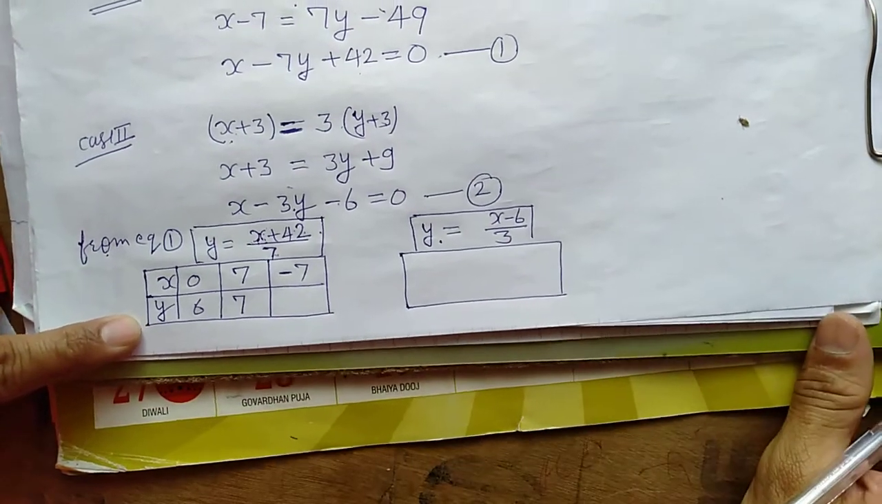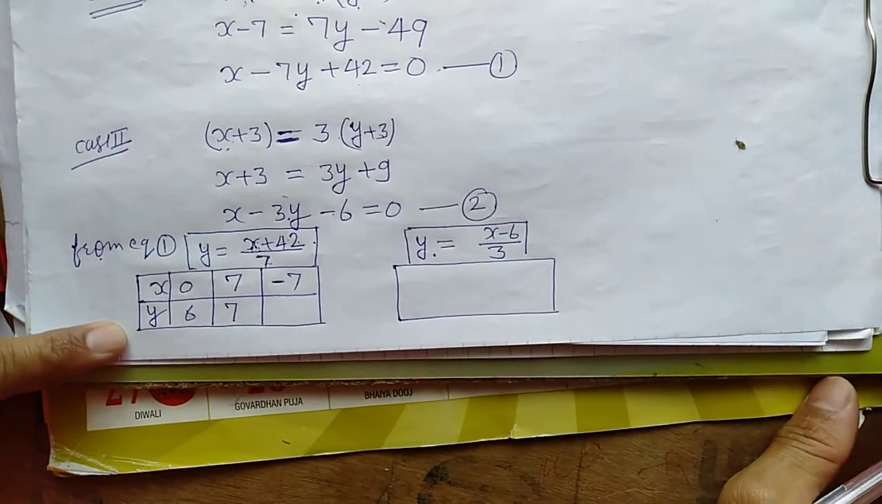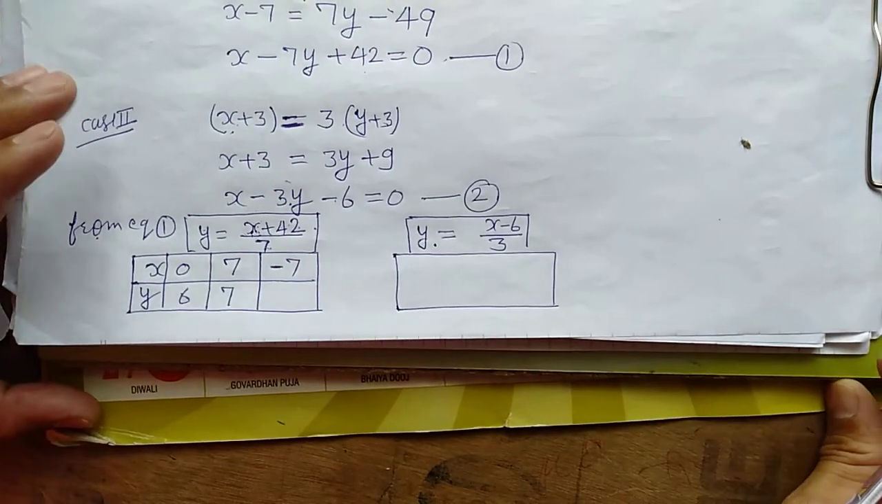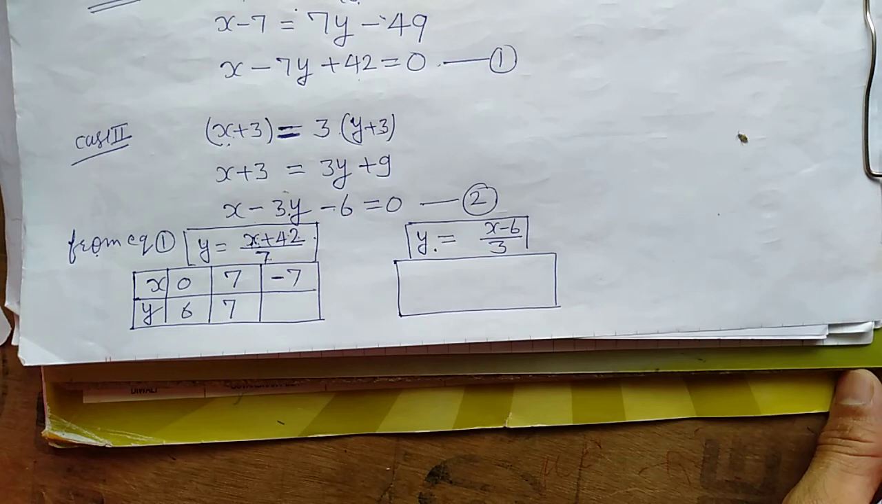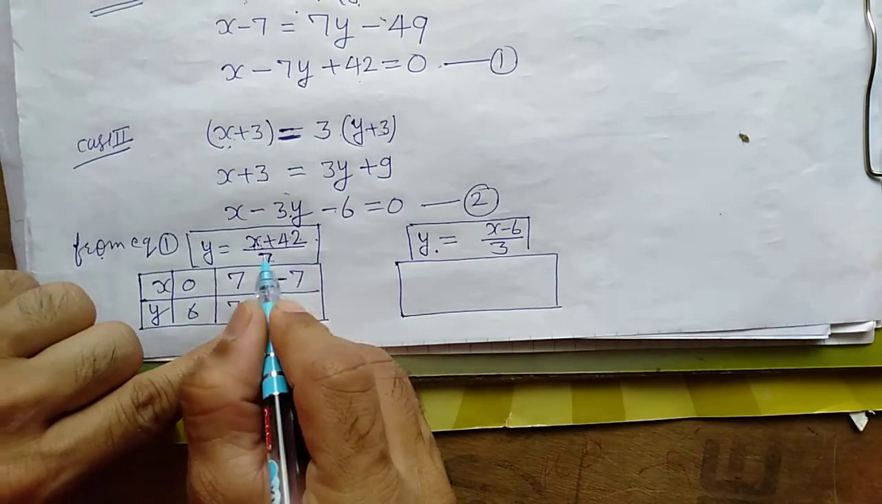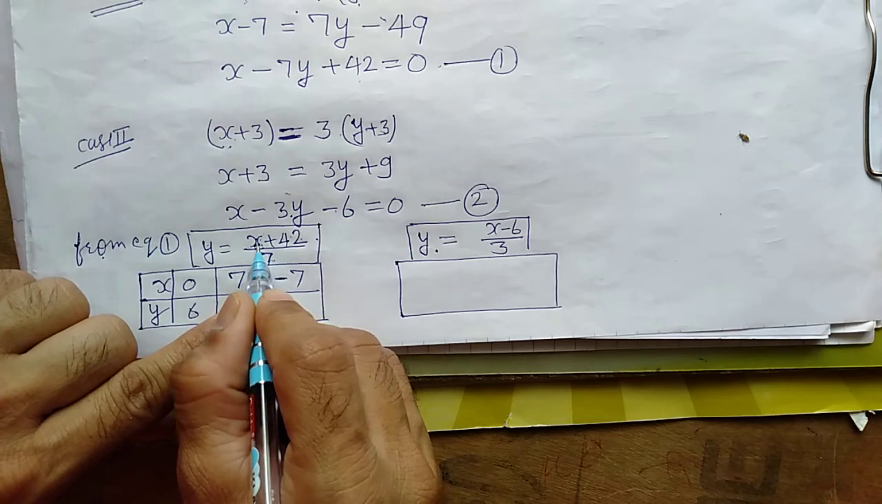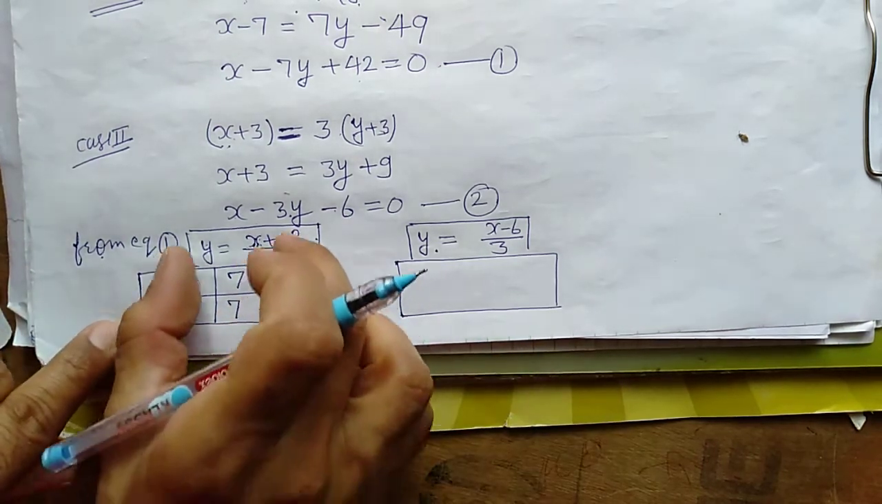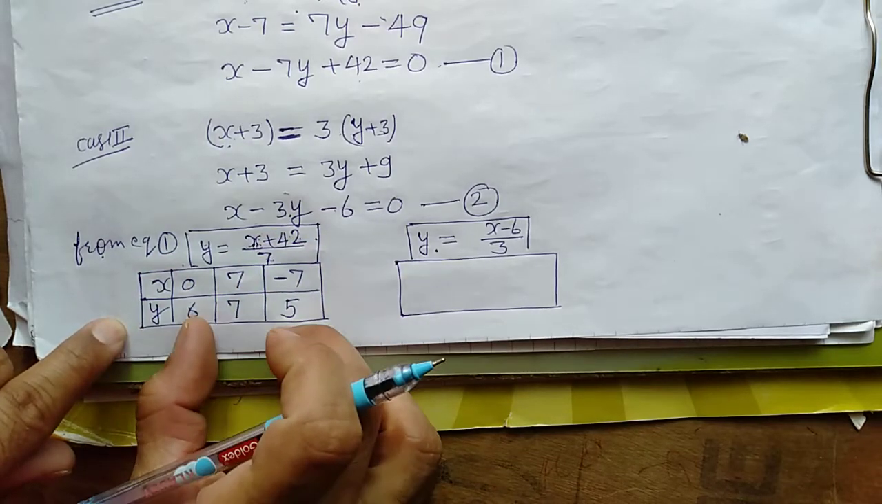Okay, by taking this, what will happen? What will come here? Minus 7. Then 42 minus 7 is equal to 35, and 7 5s are 35, so 5 will come. This is the solution for the first equation.